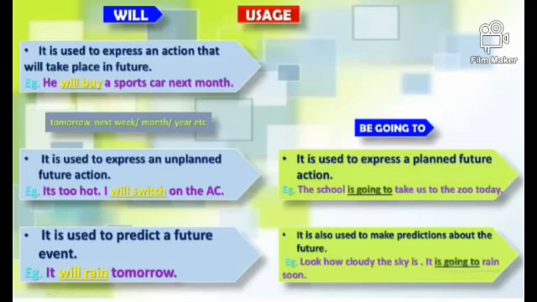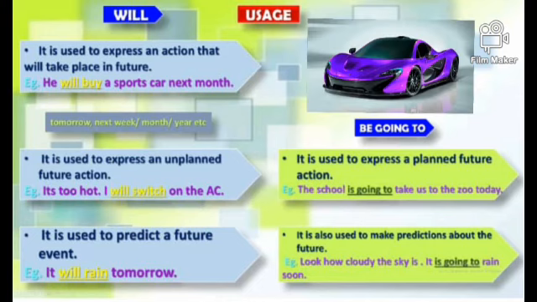The first point says we use "will" to express an action that will take place in future. That is, it describes an activity that will occur in future. Example, he will buy a sports car next month. Now we often use words like tomorrow, next week, next month or next year, etc.